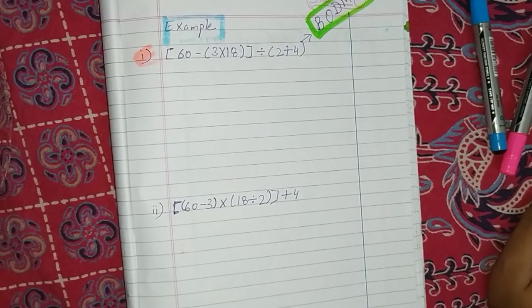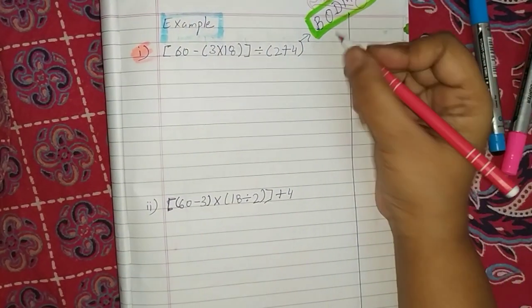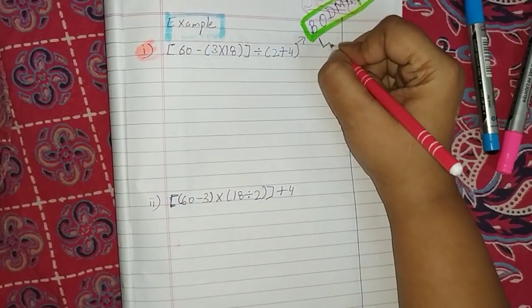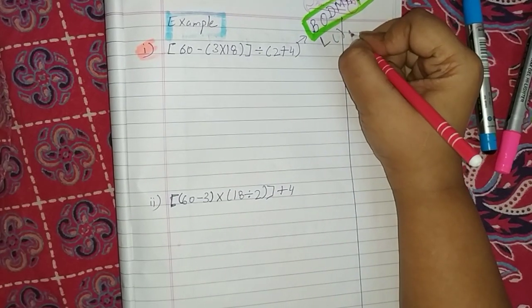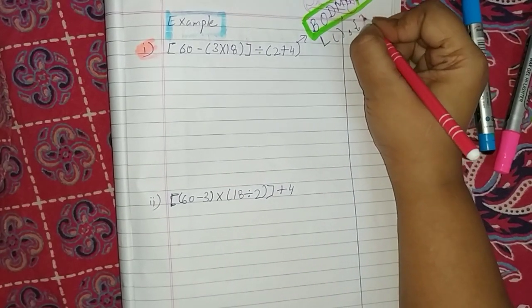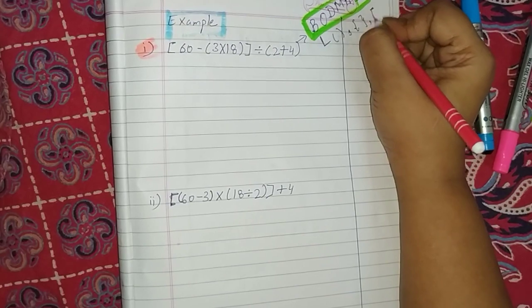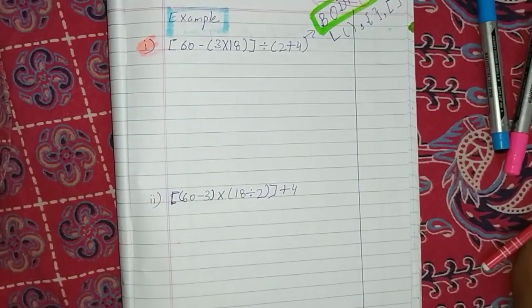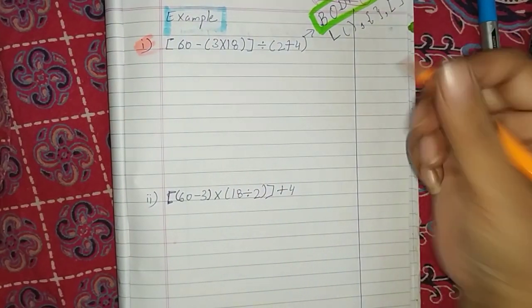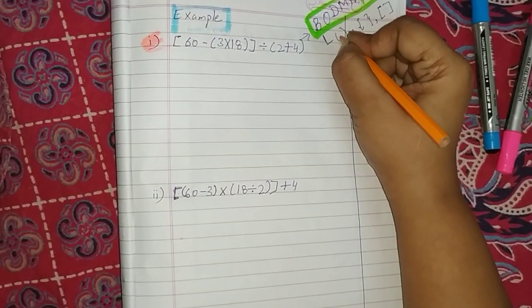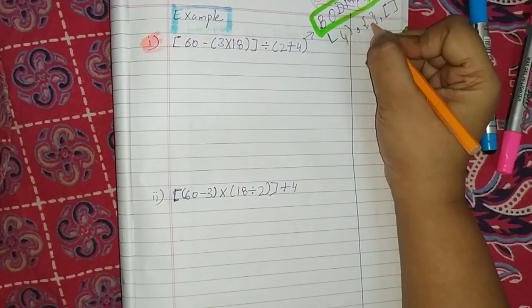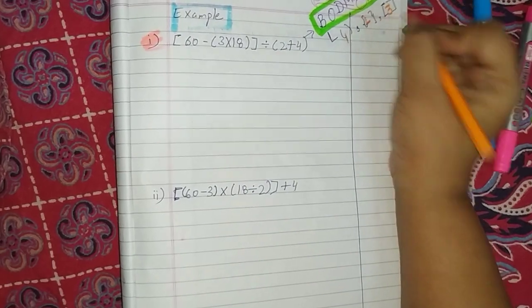Yes. Now, if bracket is given and we can see this also, this also, and this also. So which bracket we are going to solve first? This. First, then second, then third.